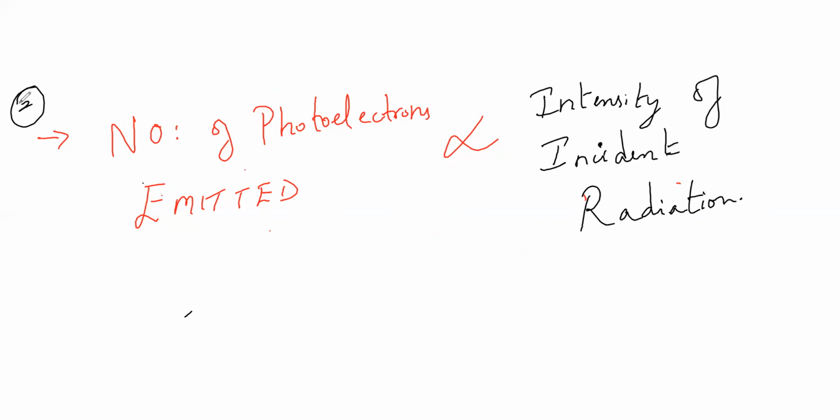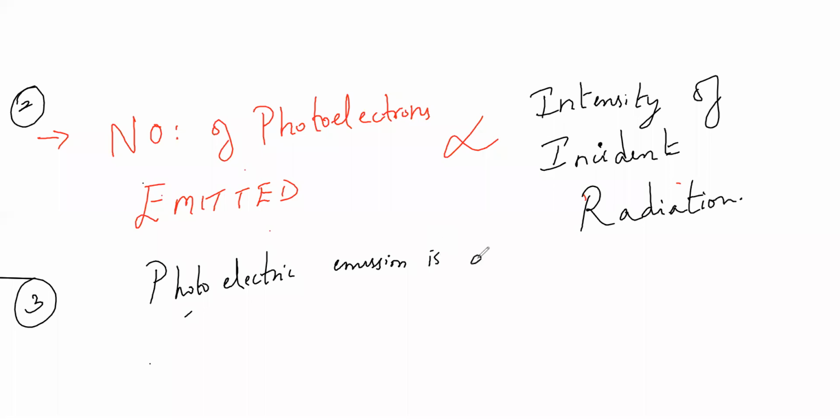The first law is the threshold frequency. Third one: photoelectric emission is an instantaneous process.